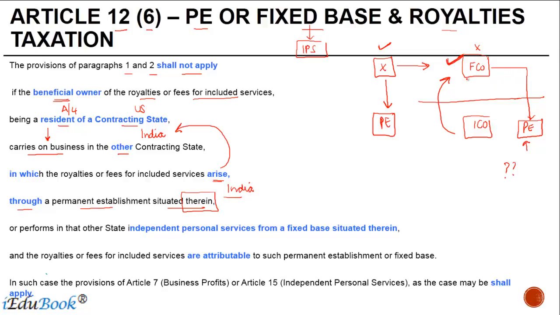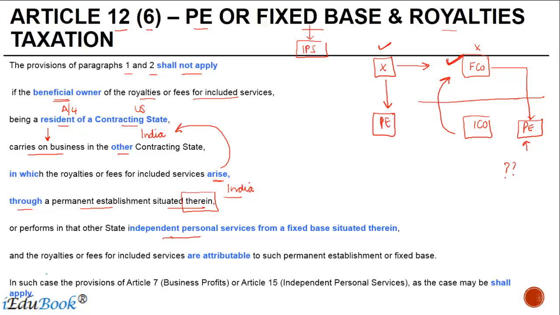If he has a PE in some other state, right, and he's carrying on a business through that PE outside India, that's not relevant. The PE has to be situated in India or performs in that other state independent personal services from a fixed base situated therein. This is in connection with the article relating to IPS, right?